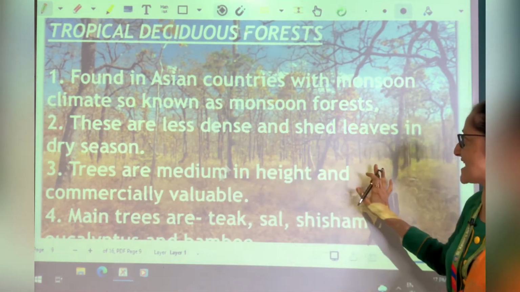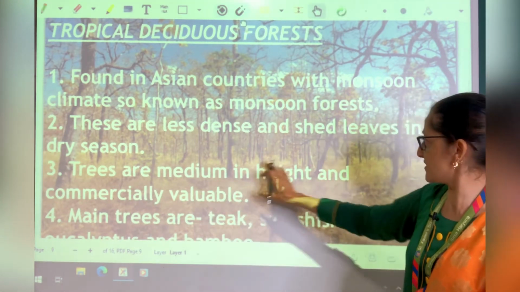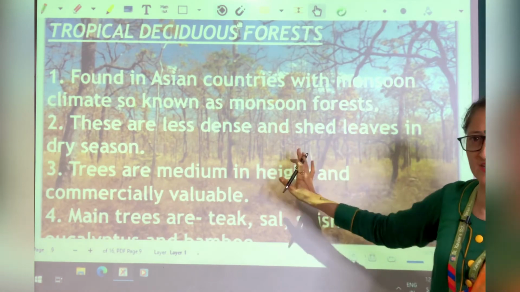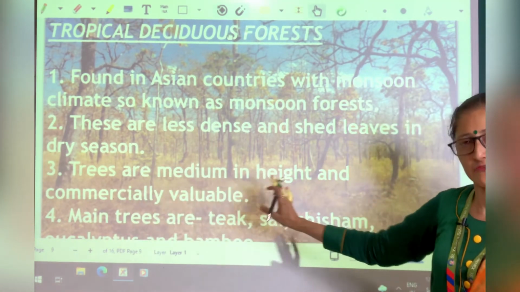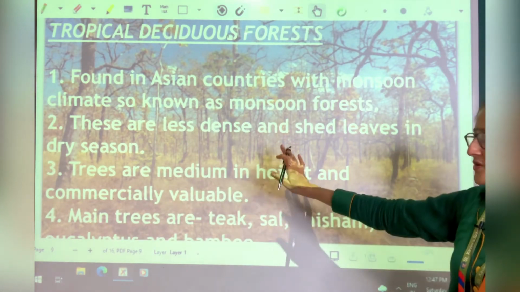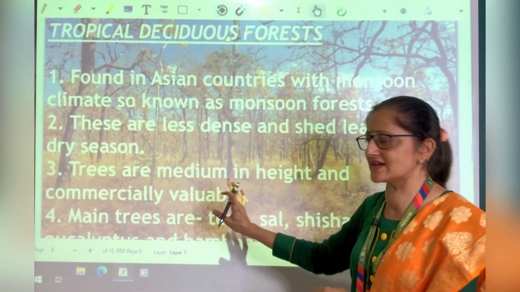These are less dense and shed their leaves in dry season. You can see in picture also that trees are not very close to each other. They are far away from each other. So density of trees is less. The closeness of trees is less.